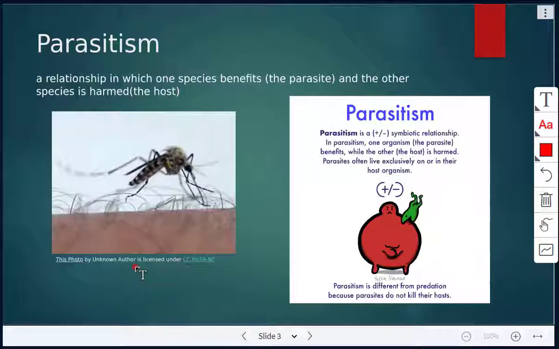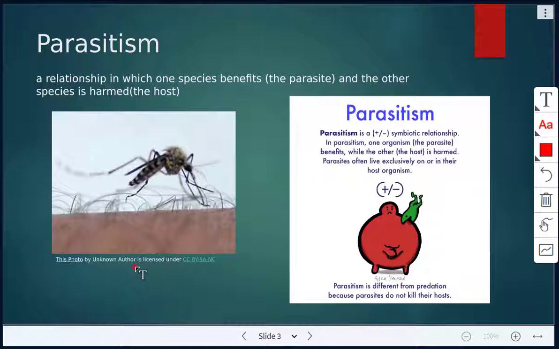And note that these relationships are different from competition and different from a predator-prey relationship. A predator-prey relationship is when a predator will consume the prey. In a parasitic case, a parasite does not want to kill the host.